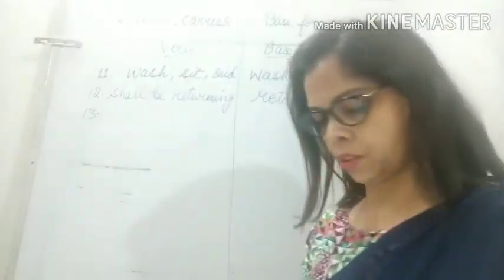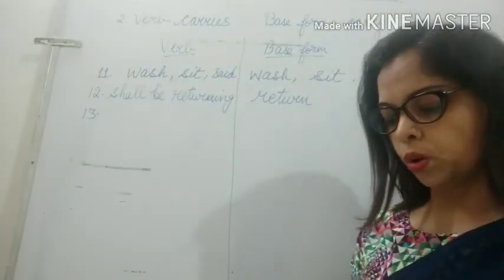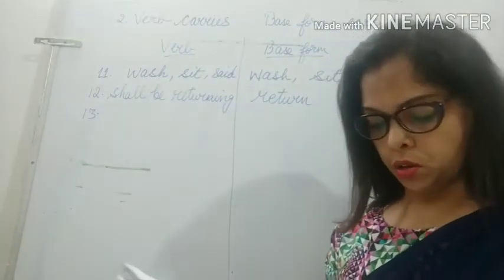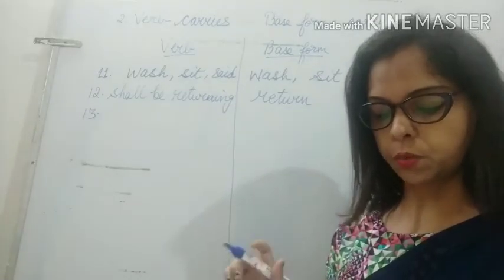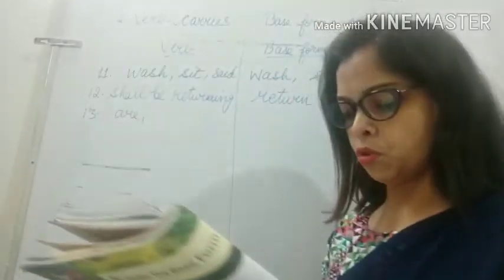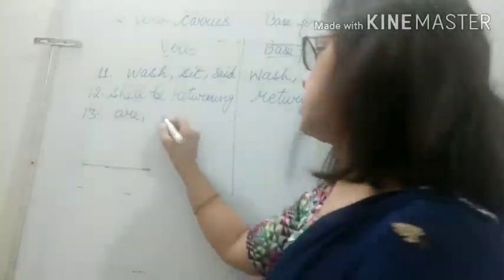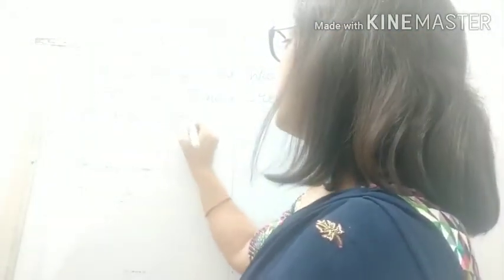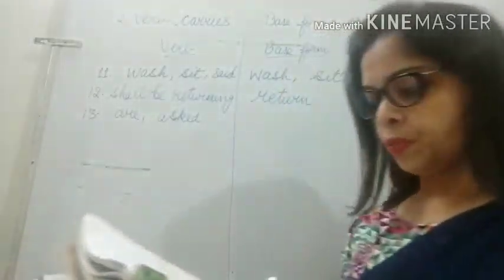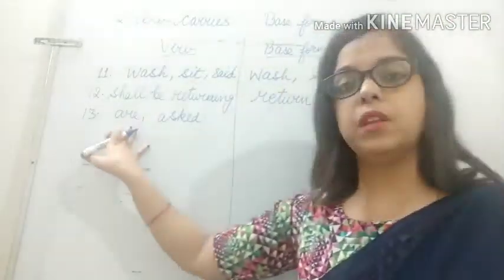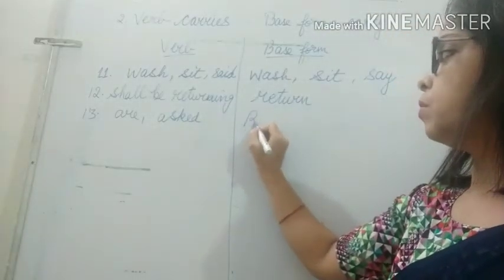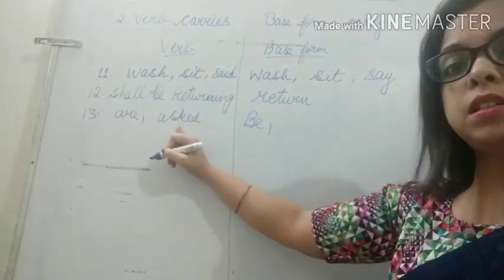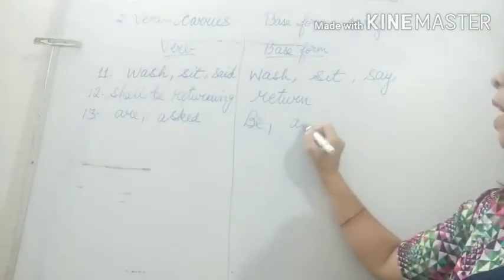13. How old are you? The old lady asked the boy. So, what is the verb here? In the first part of the sentence, the verb is are. And there is one more verb, asked. So, two verbs are there. Now, as I told you, are will come in the be form of the verb, so the base form is be. And asked, the base form will be ask.